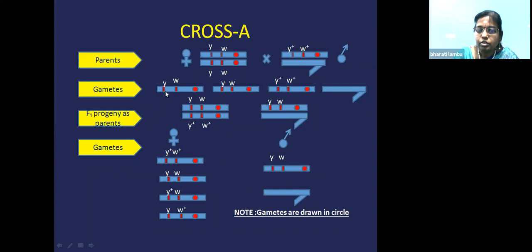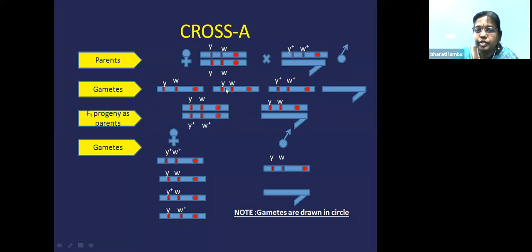If you see the gametes, 2 gametes are present for the female, 2 gametes are present for the male. The male will carry a Y chromosome and an X chromosome. The female will carry XX gametes. So if you cross both of them, you will find Y and W on the X, and this one Y plus and W plus from the male. So this is one progeny.